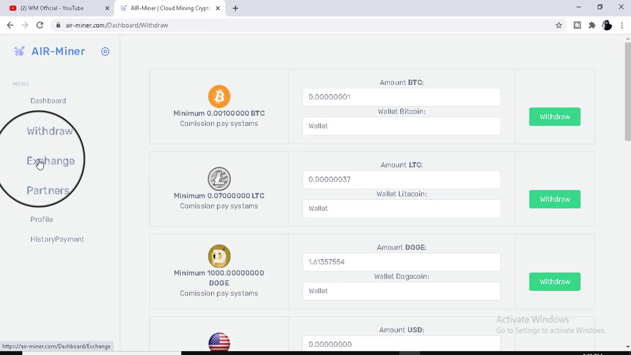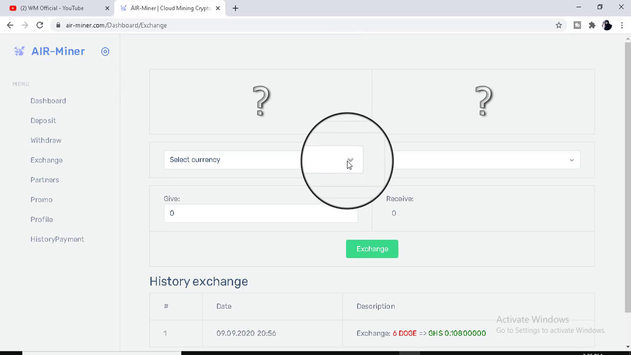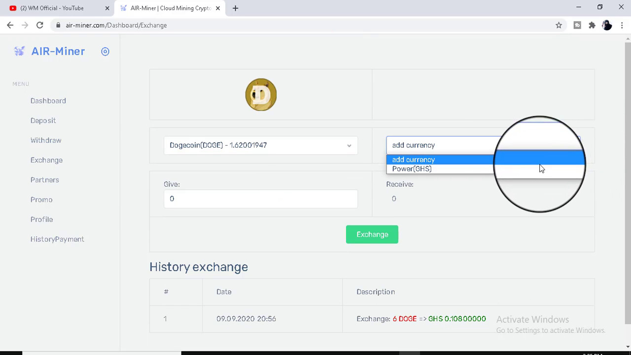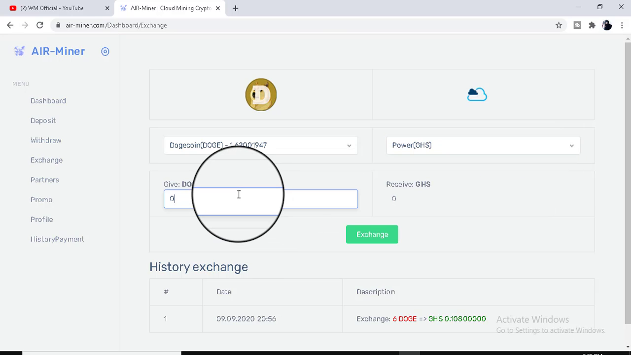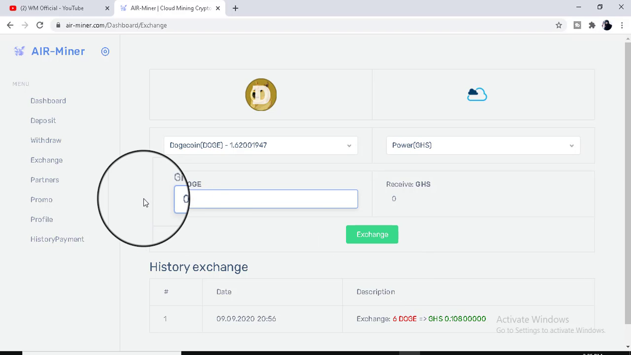If you want to exchange your currency, just click on the exchange button. First choose your currency like this, then click on power gigahertz and enter your amount, and then click on exchange, and in this way you can exchange your currency successfully.